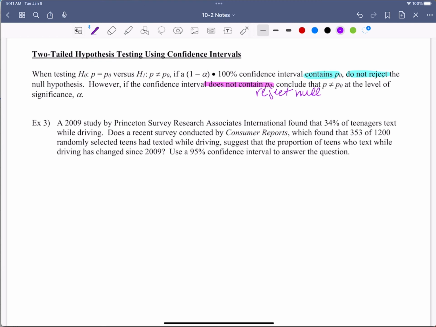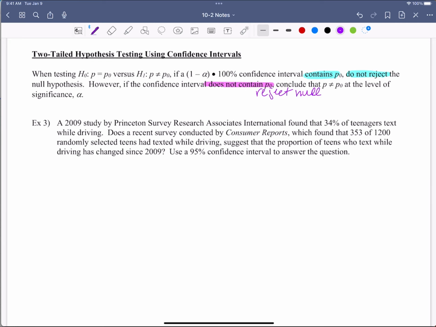All right? Okay, so let's do this. A 2009 study at Princeton Survey Research Associates International found that 34% of teenagers text while driving.